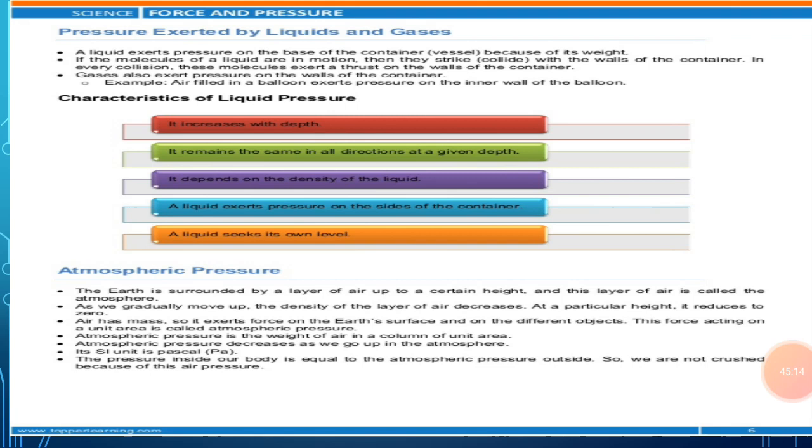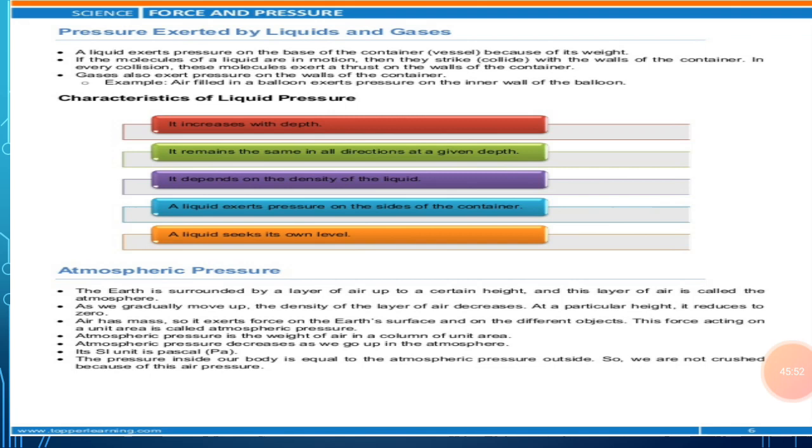So these are certain characteristics of the liquid, and I have told you the first characteristic, that it increases with the depth of the liquid. Now I have told you that the liquid exerts pressure on the walls of the vessels in which they are stored, and the sideways pressure exerted by the liquid also increases with the depth of the liquid. The sideways pressure of a liquid on the walls of the vessels is almost zero at its surface, and as the depth of the liquid increases, the sideways pressure on the walls gradually increases, and it becomes maximum at the bottom of the vessel.